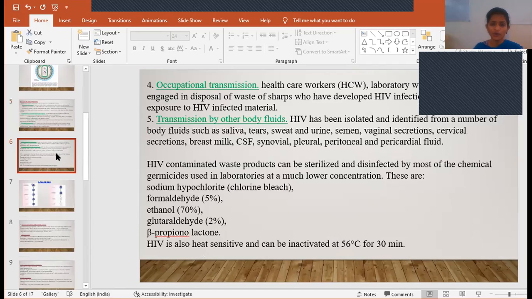And also it was found that HIV virus is very sensitive to heat. That means when it is exposed to temperatures of about 56 degrees centigrade for 30 minutes, the virus will get destroyed. So HIV virus can be destroyed either by using these chemicals or by keeping it at a temperature of 56 degrees centigrade for 30 minutes. Okay, so this is all about the transmission.